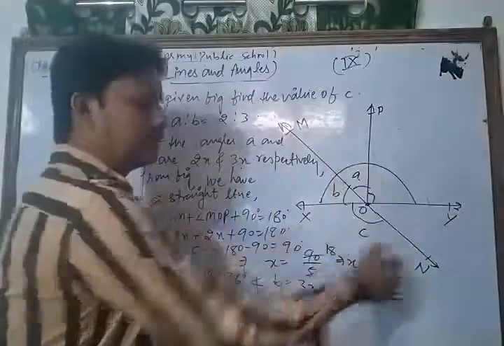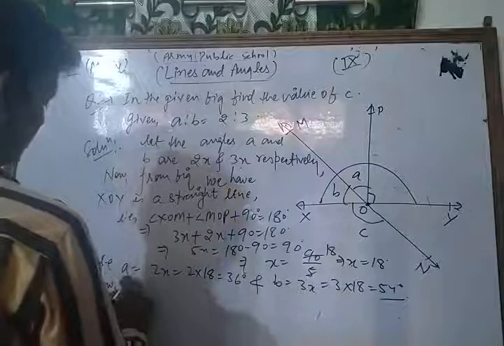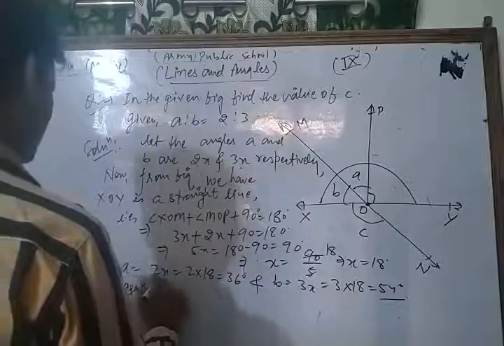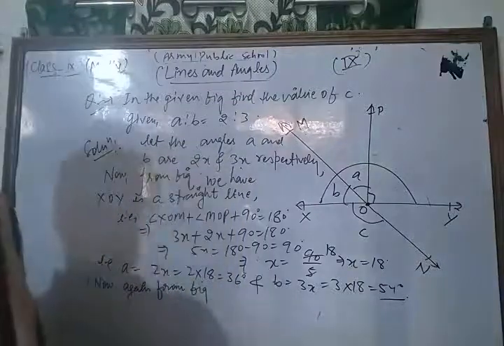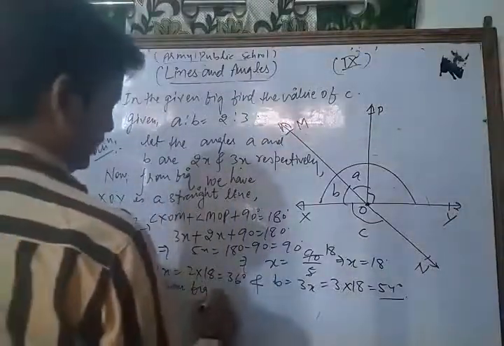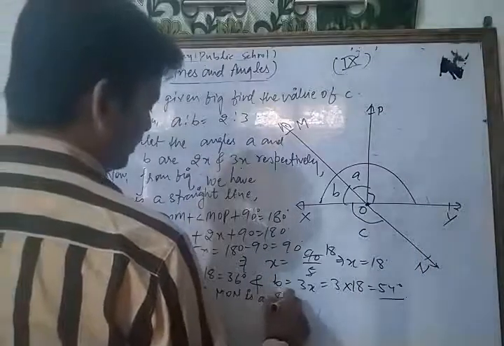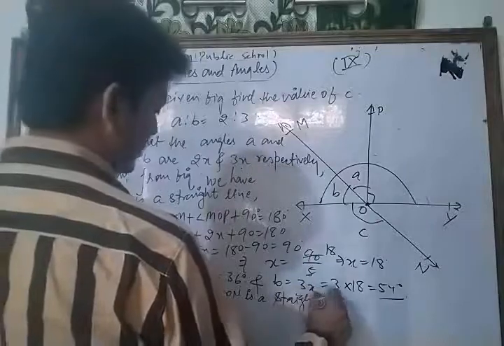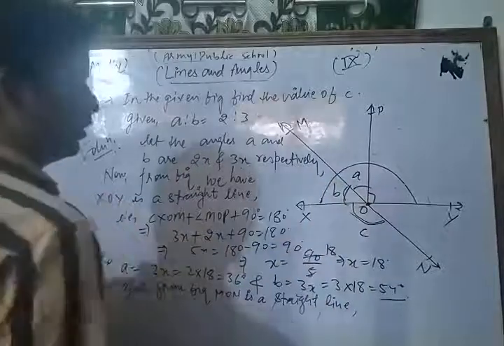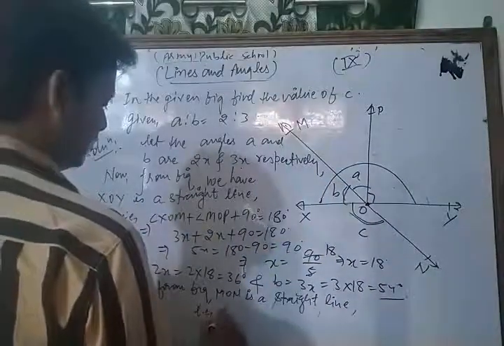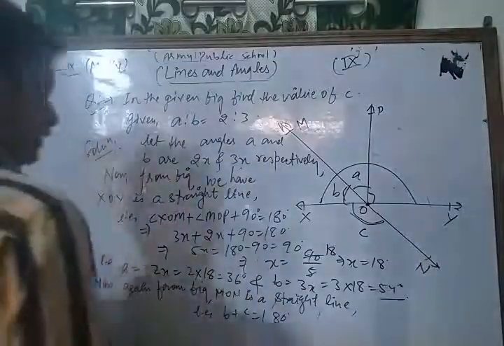Now we take MN as a straight line through O. Again from the figure, MON is a straight line, no? Then the sum of angles B and C is what? 180 degrees. That is, angle B plus C is equal to 180 degrees.